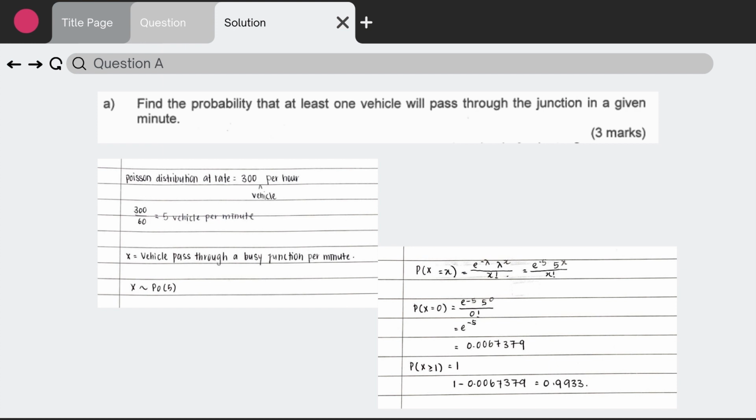To solve the question, I use the formula e to the power of negative 5 multiplied by 5 to the power of 0, divided by 0 factorial. I get e to the power of negative 5, and from that I will get 0.0067379. Since we want to know the probability that at least one vehicle will pass through the junction in a given minute, I will subtract 0.0067379 from 1. And the answer that we will get is 0.9933.